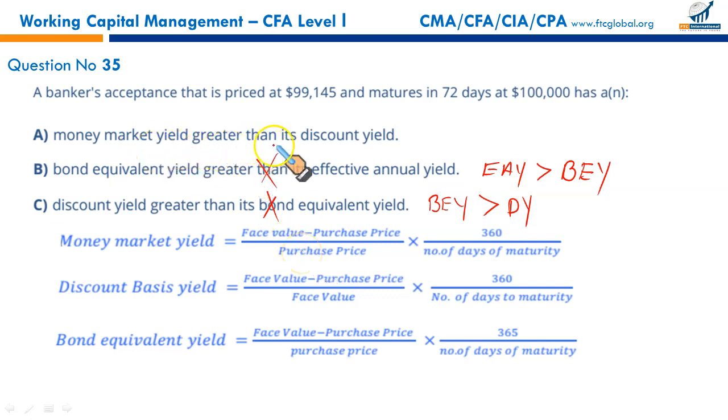So if option B and C are incorrect, then it has to be A. Money market yield greater than the discount yield. Correct. Money market yield is greater than the discount yield. You can plug in the numbers and calculate yourself. It takes time, but you can verify that A is the correct option.